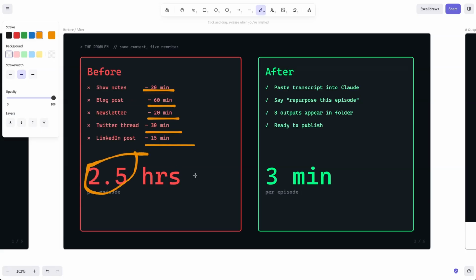But if you use this Claude skill in Claude Code, then you just paste the transcript in, you give it the prompt. We'll take a look at that in a sec. Say repurpose this episode, and then 8 outputs appear in the folder, ready to publish.